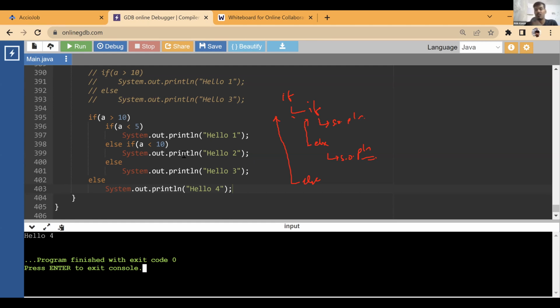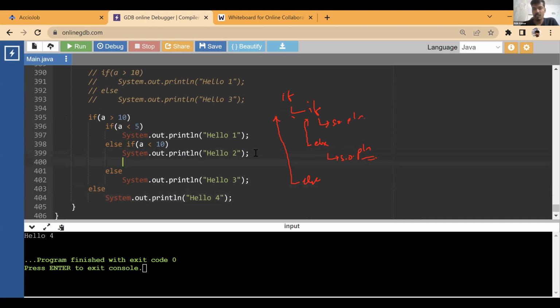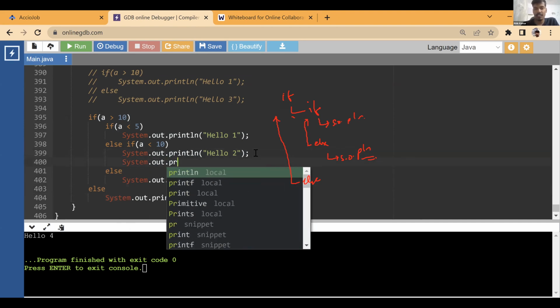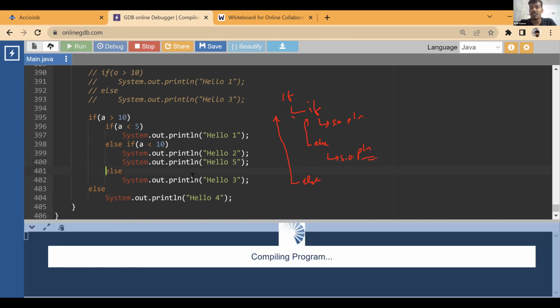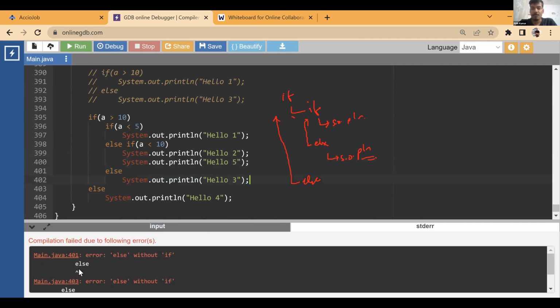So this is how the code understands the dangling else, how the dangling else works. Now, one simple question: what will happen if I just write a System.out.println hello 5? What is going to happen? Error. Why is it an error? Because now the else does not have any if. Else without if in line number 401, and in line number 403 as well, we have else without if.